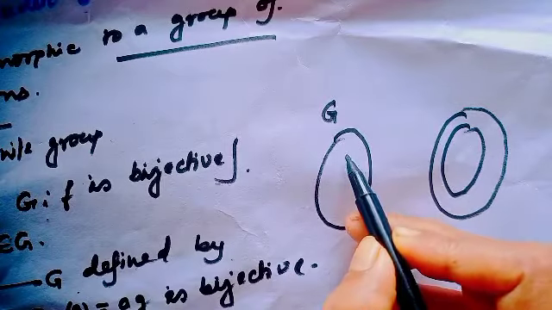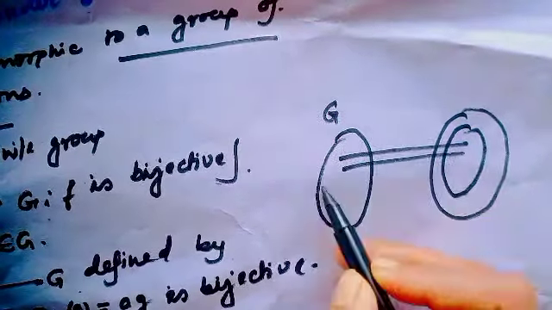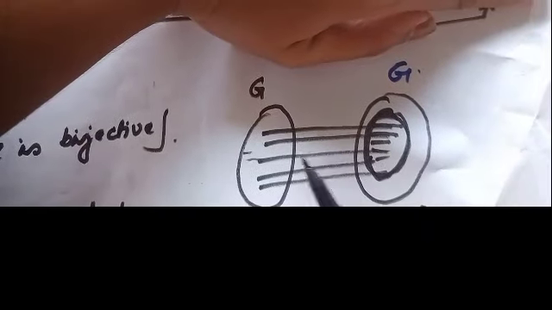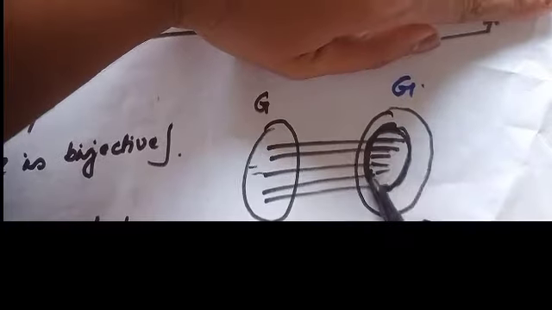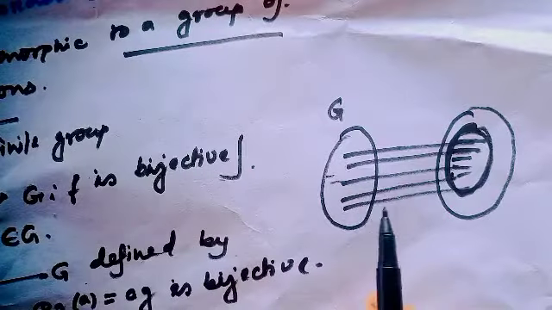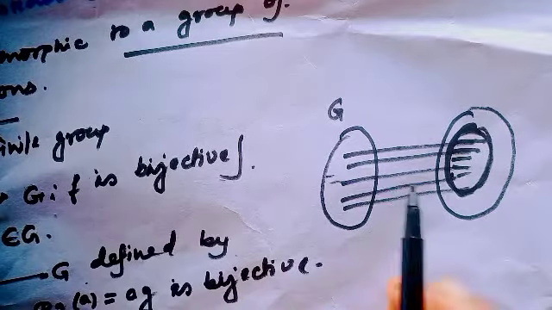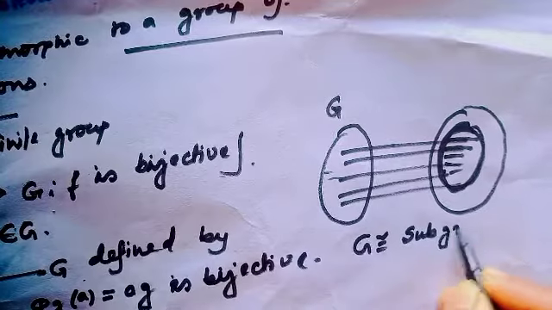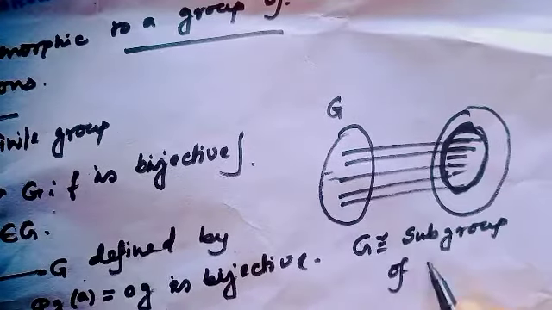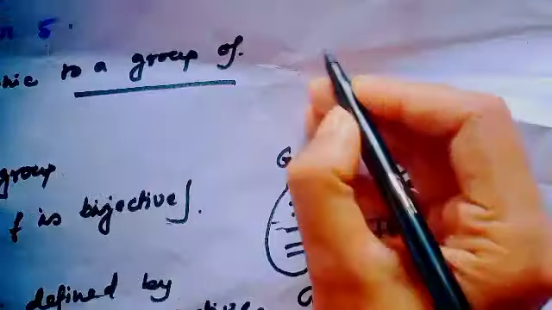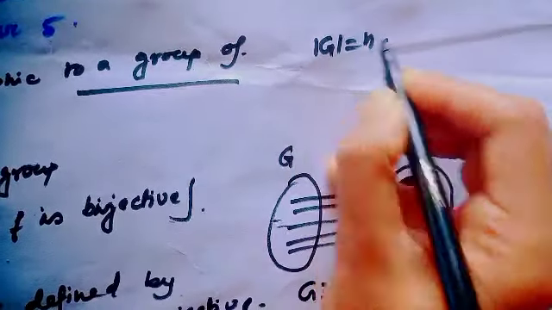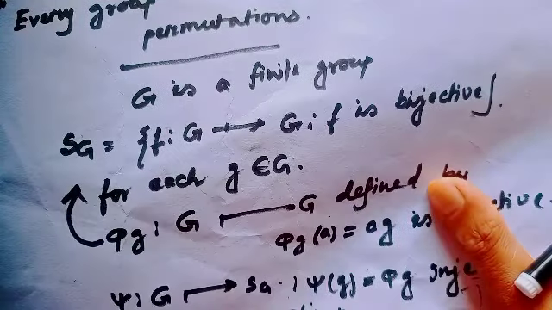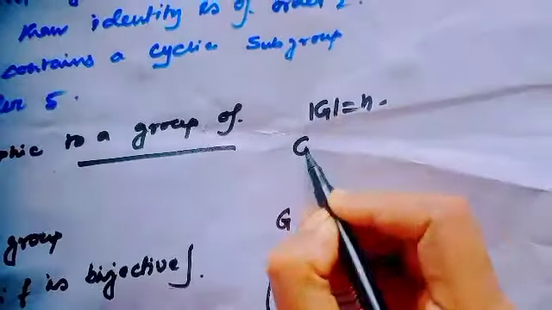Since there exists an injective homomorphism with the image, this group G is isomorphic to the image in the codomain. G is isomorphic to a subgroup of the codomain. Okay? Well, if the order of G equals n,